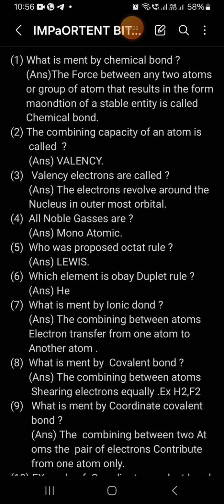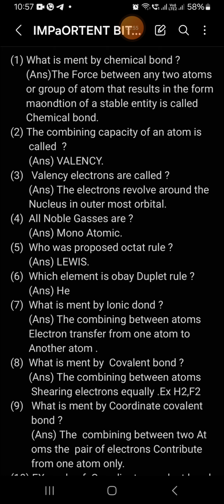Today we will discuss the most important bits regarding chemical bonding. This is the second lesson in chemistry. These bits are most essential for all the competitive exams: SSC, RRB, NTPC and groups also. The chemical bond lesson has the most essential and important questions. So now we will start.